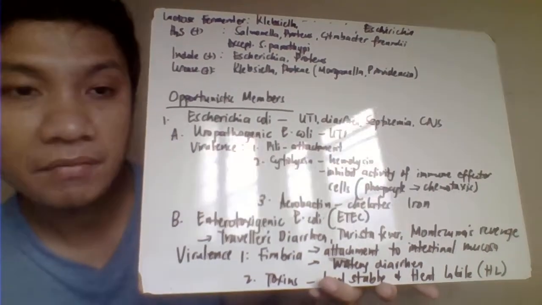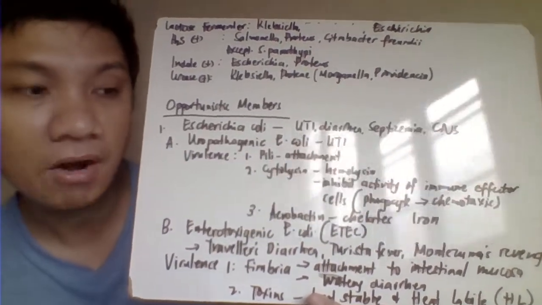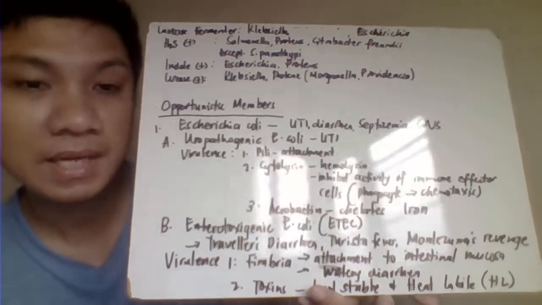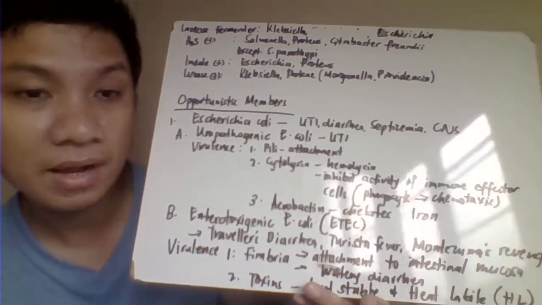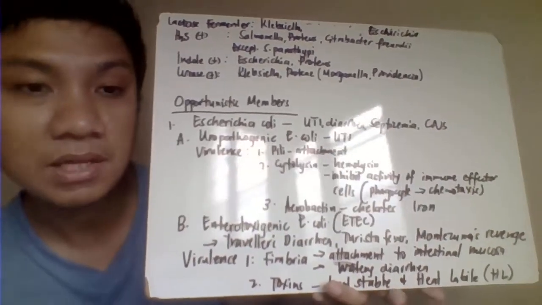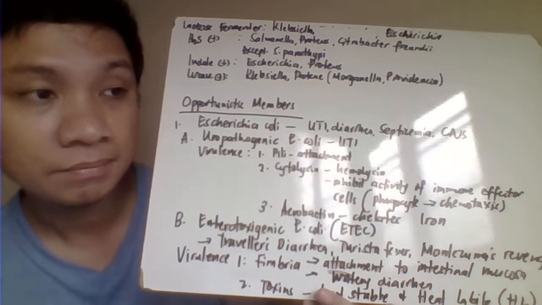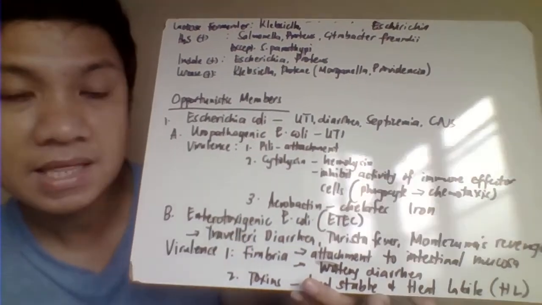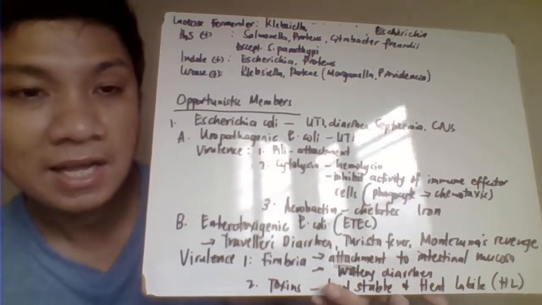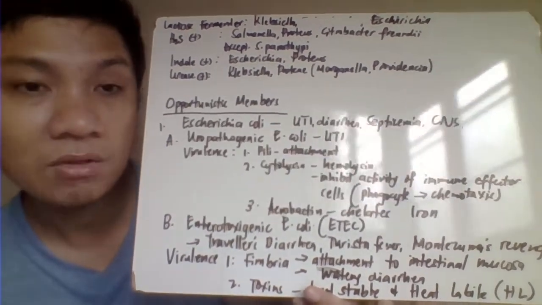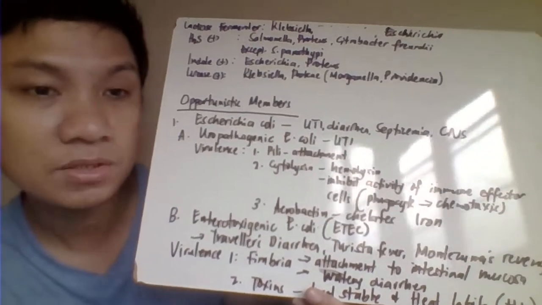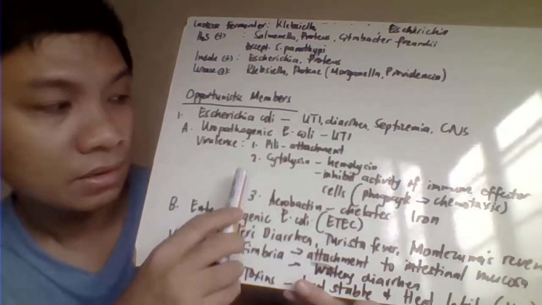The first one is the strain uropathogenic E. coli. Uro means urogenital, so it causes urinary tract infection. For that, we have different virulence factors utilized by the uropathogenic E. coli. First, we have the pili that serve as its attachment organ, in order to attach to the urogenital tract and cause severe damage or infection.